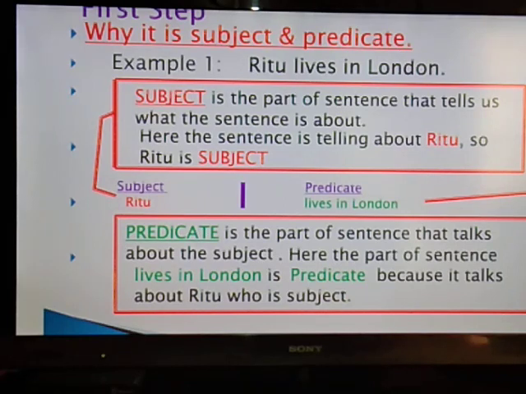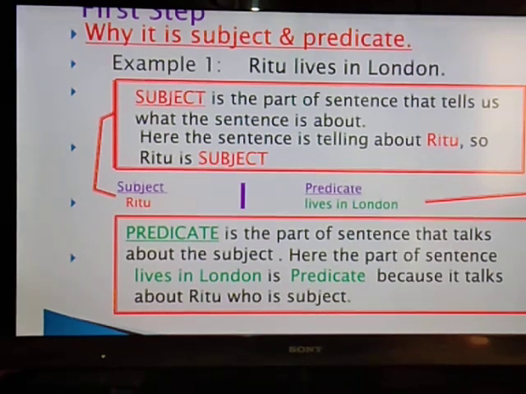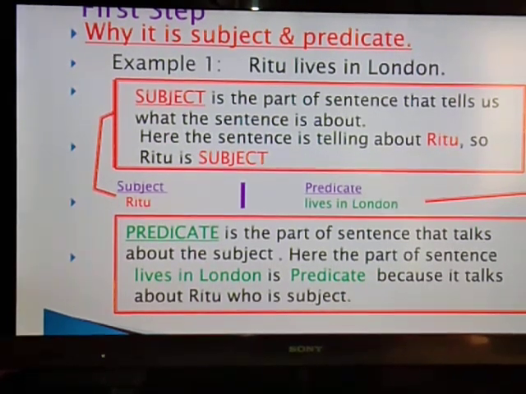Now what is a predicate? Predicate is a part of a sentence that tells about or talks about the subject. Whenever we say anything about the subject, that is the predicate. And here the part of the sentence, lives in London, is the predicate, because it talks about Ritu, who is the subject.